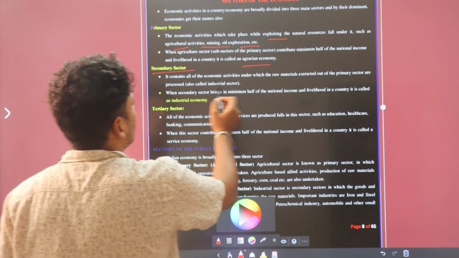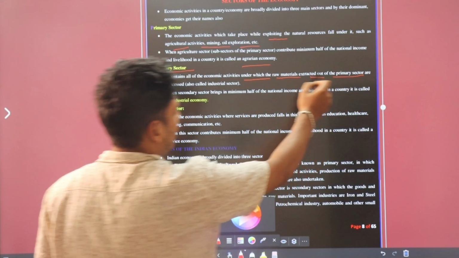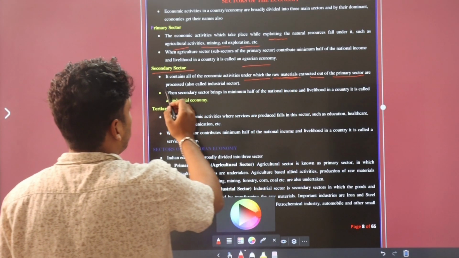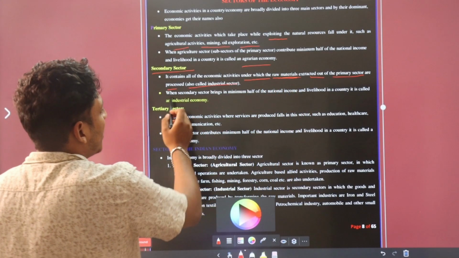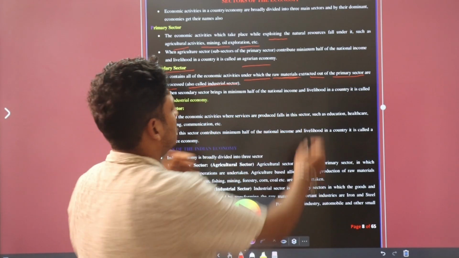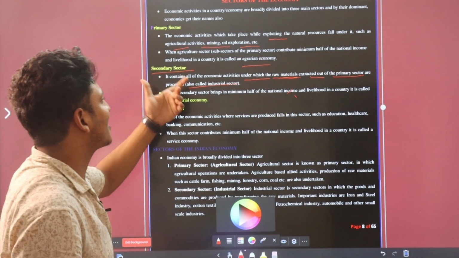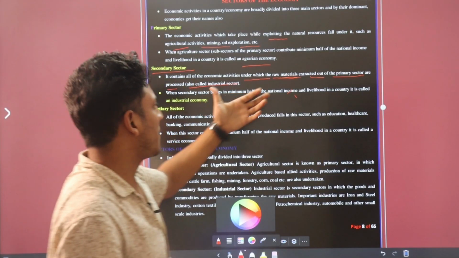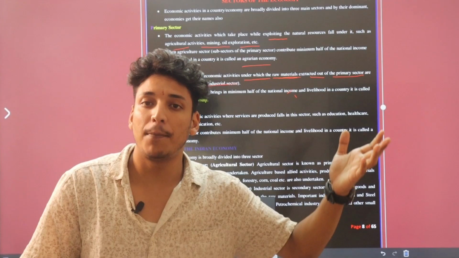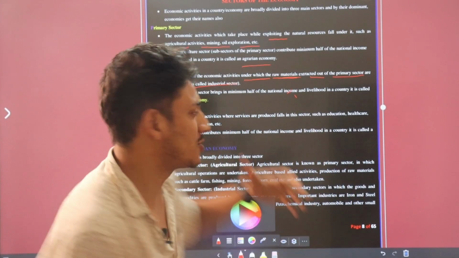It contains all the economic activities under which raw material extracted from the primary sector, the natural raw materials, is processed; it is called the industrial sector. When the secondary sector brings in a minimum of half of the national income, no, that is also not important. You just have to remember that the secondary sector is an economic activity under which we use raw material which we get from the primary sector, and we process it and make it usable for individuals or others.